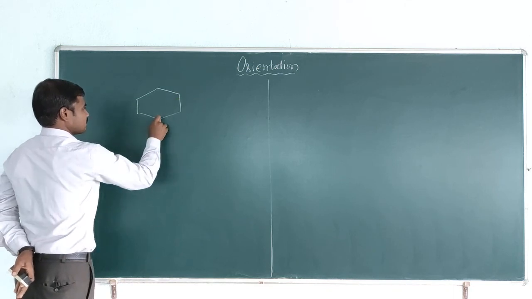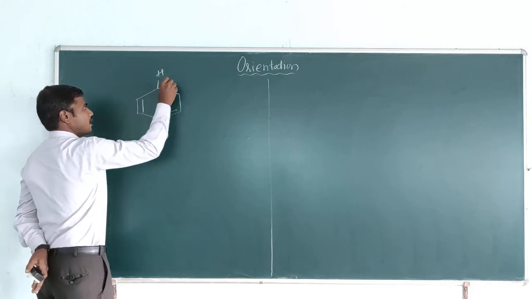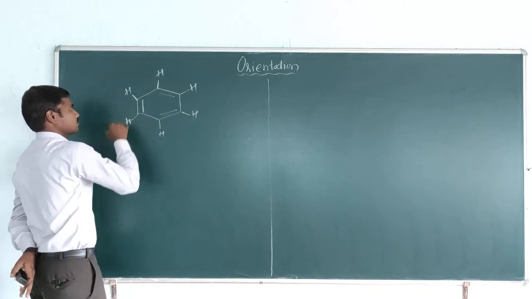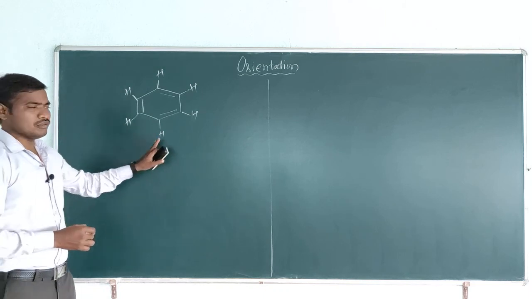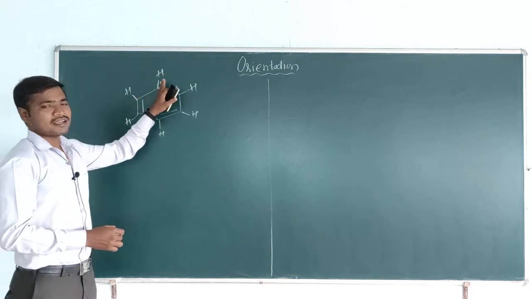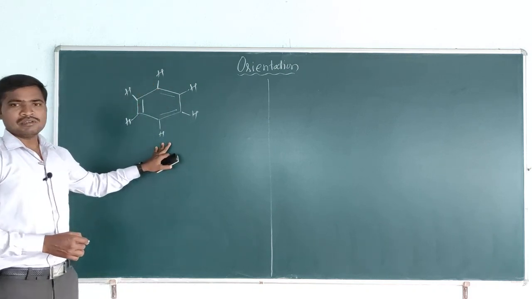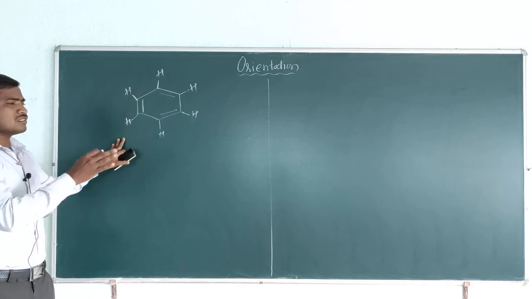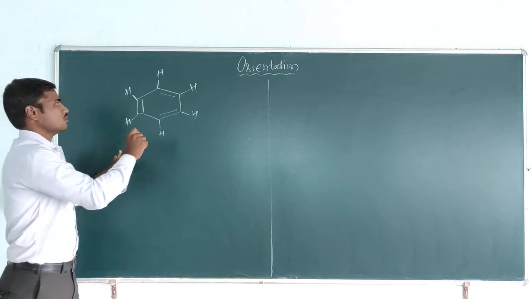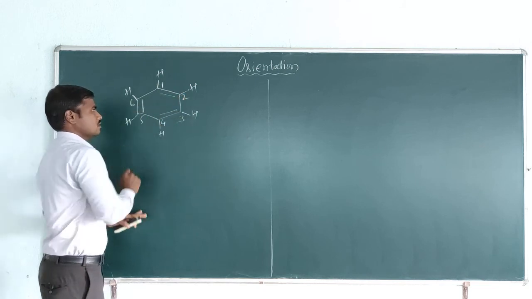Benzene contains alternating single and double bonds, and the hydrogens present on the benzene molecule are all similar. Because all the hydrogens are similar in a benzene molecule, it is not possible to number the carbon atoms like 1, 2, 3, 4, 5, 6.